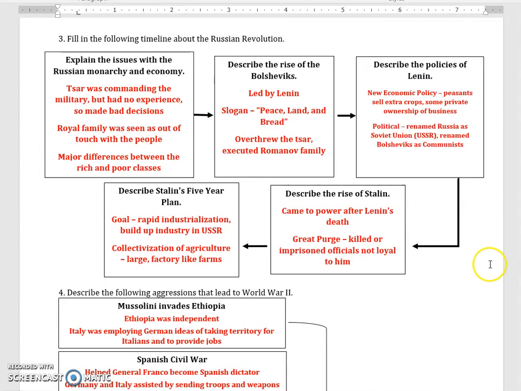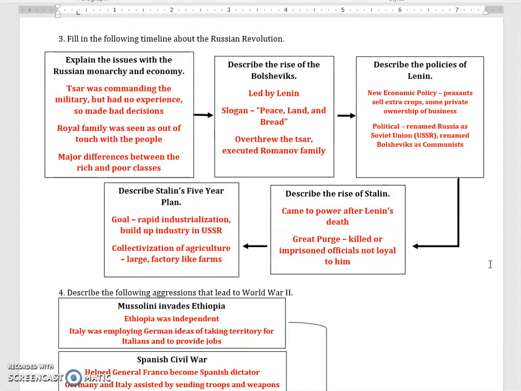Now, looking at the Russian Revolution. The Russian Revolution takes place, and it starts about halfway through World War I. And it will be responsible for Russia pulling out of World War I early and signing a separate peace with Germany. So the first part of the timeline is looking at causes, problems with the Russian monarchy and problems in the Russian economy. Let's start with the monarchy.